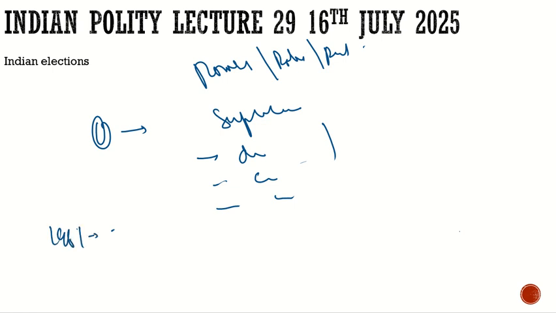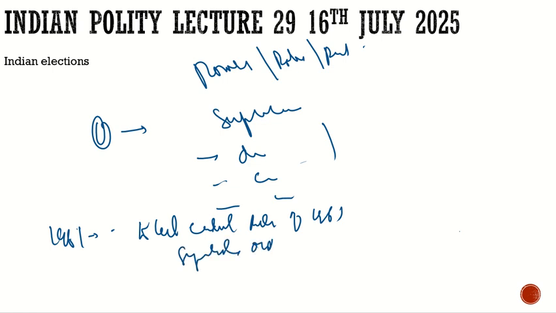One is the Conduct of Elections Rules of 1961 and the other is the Symbols Order of 1968. To have the superintendence, to have the directions with respect to elections, to have control over elections, to conduct the elections, they brought up two rules: the Conduct of Elections Rules of 1961 and the Symbols Order of 1968.